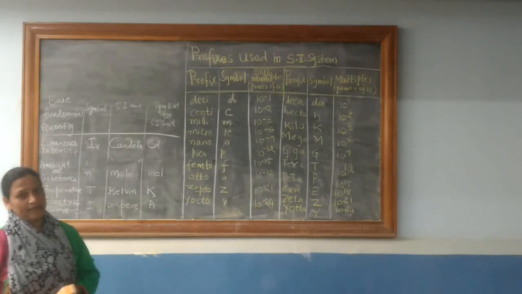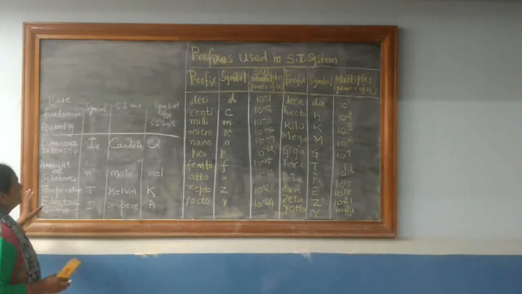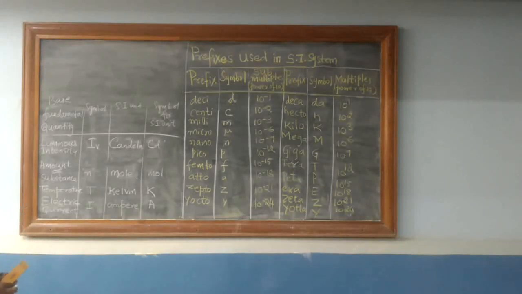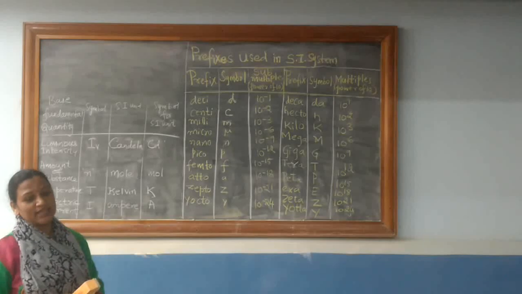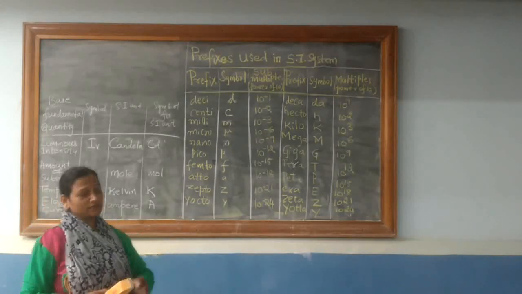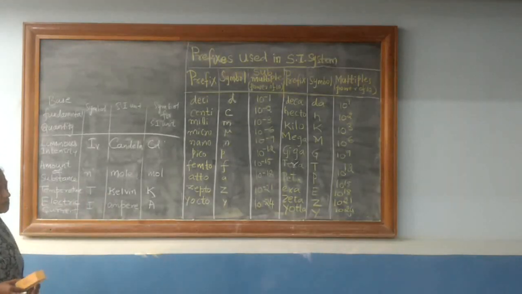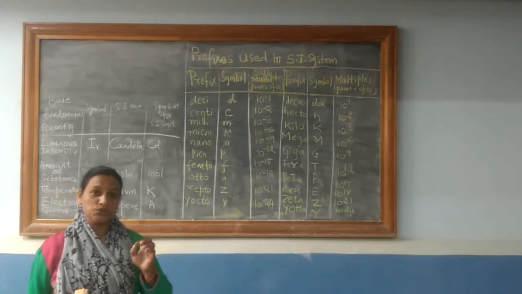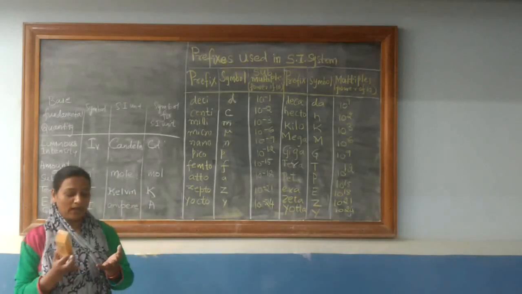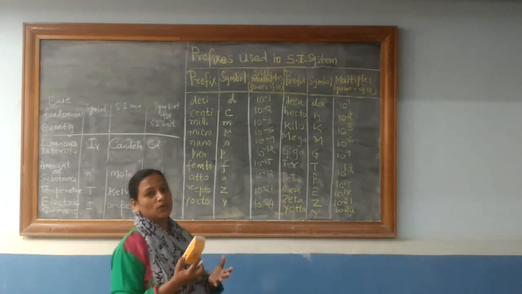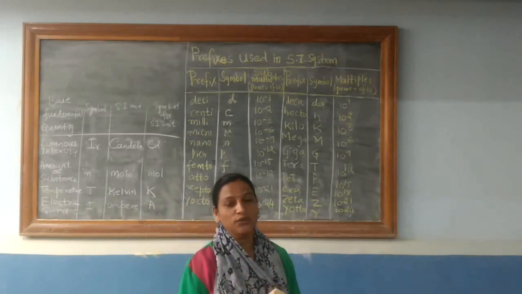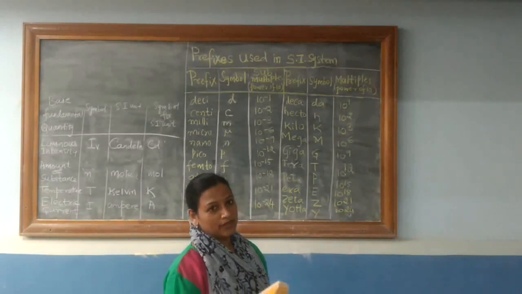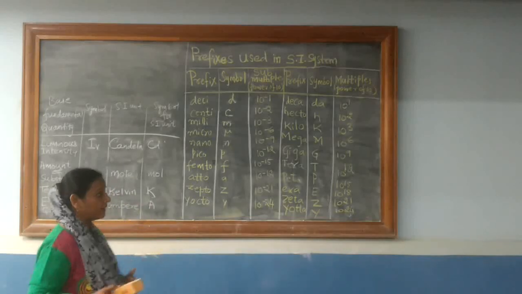powers of 10. So I hope you are clear with the base fundamental quantities, the SI system, and the prefixes used in the SI system. After knowing the details of these, I would like to mention a few words about which you should know the definitions. For example, what is mass, what is weight, what is volume, what is density. Now let us look into the definitions one by one.